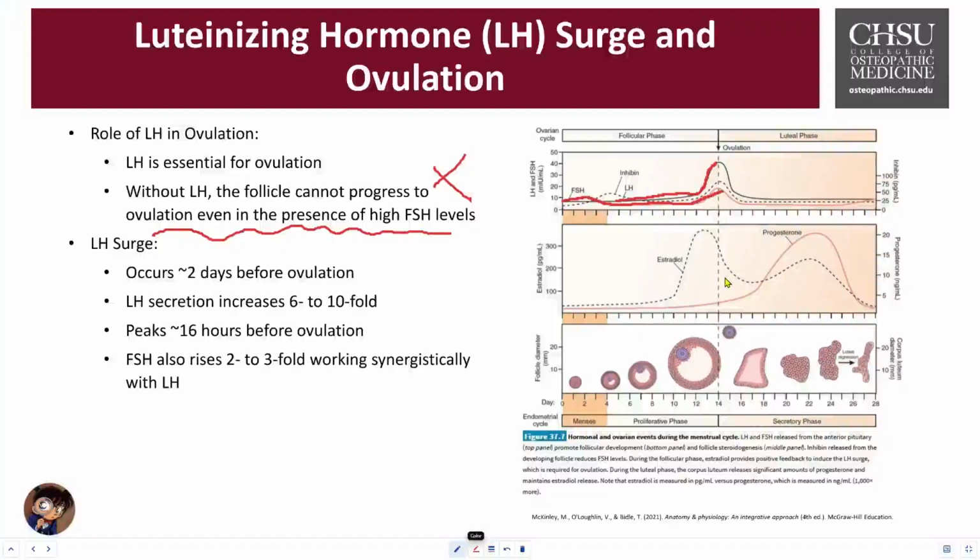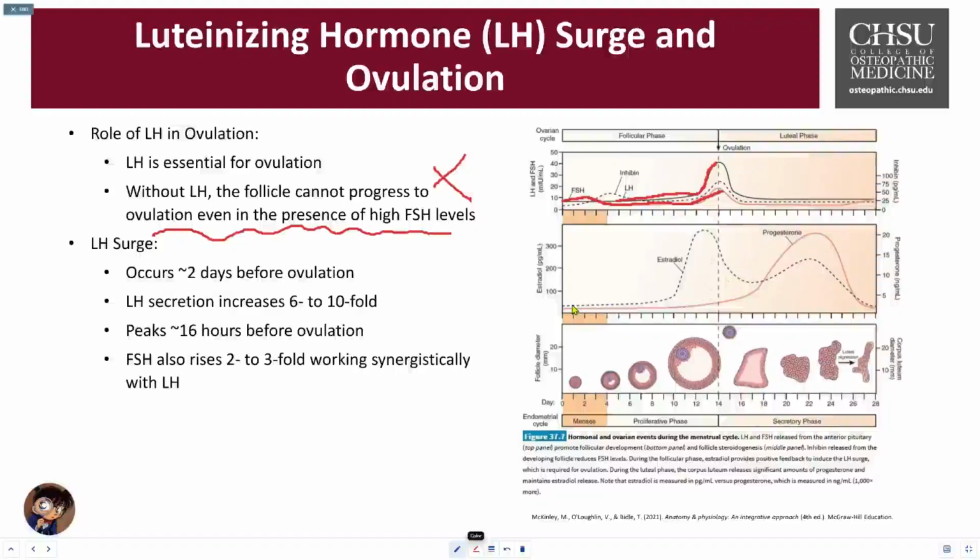So this is what we saw. Well, this is what we call the synergistic role of FSH. During the LH surge, FSH levels also rise, to a lesser degree, about 2-fold or so, but both of these hormones together synergize to complete the maturation of the follicle, and that supports the enzymatic processes that will then slowly weaken the follicular wall and facilitate the bursting out of the ovum.